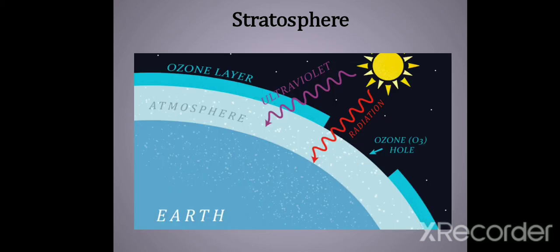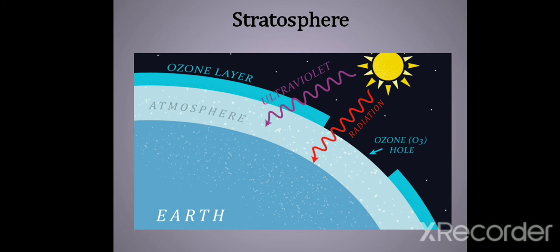And very importantly, the main characteristics of the stratosphere is explained in this figure. Could you understand anything from it? Yes, ozone layer. What's the ozone layer? Stratosphere is definitely known by the word ozone layer. Stratosphere is the layer with ozone gas. What is the purpose of ozone layer? It prevents ultraviolet and infrared radiation.